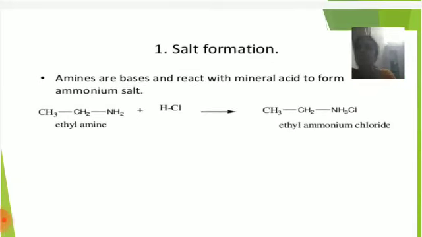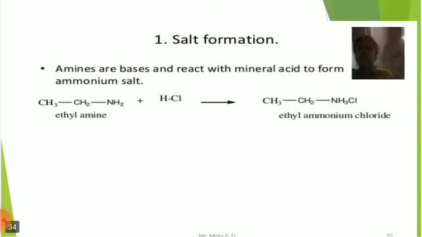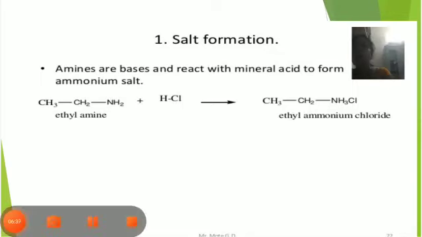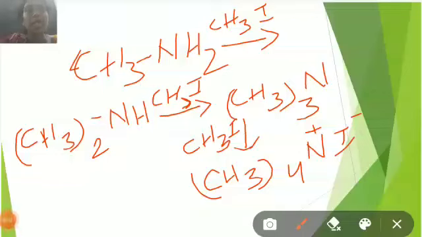Amines are bases and react with mineral acids to form salts. CH3CH2NH2 plus HCl gives CH3CH2NH3Cl, ethylammonium chloride. Methylamine CH3NH2 on alkylation with CH3I, with removal of HI, is converted to (CH3)2NH. Dimethylamine reacts with methyl iodide, with removal of HI, and is converted to trimethylamine. Trimethylamine reacts with methyl iodide and is converted to a quaternary ammonium salt.